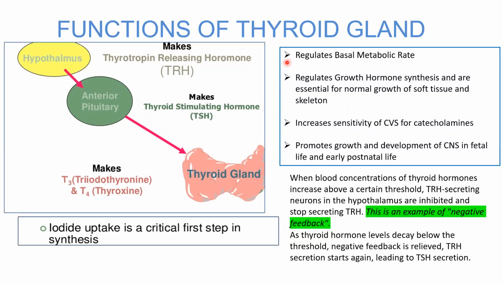The thyroid gland regulates our basal metabolic rate by controlling the metabolism of carbohydrates, lipids, and proteins. It also regulates growth by regulating the synthesis of growth hormone. It also increases the sensitivity of the cardiovascular system to catecholamines. Thyroid hormones have an effect over the growth and development of the central nervous system in fetal and early postnatal life. So these functions of the thyroid hormones suggest that in any disease of the thyroid gland, all the systems of the body may be affected.